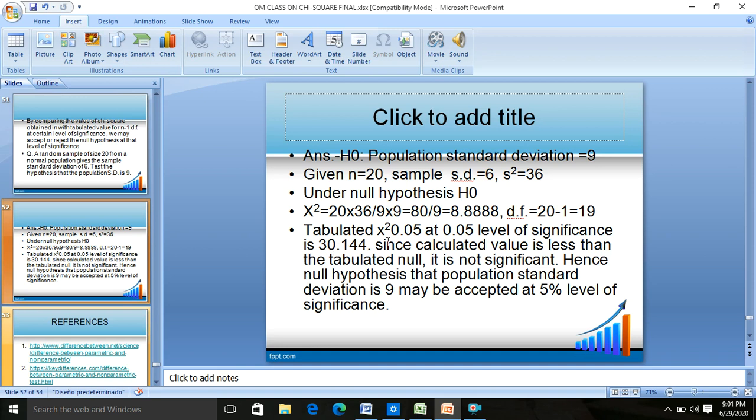You will again consult the chi-square table. We have already dealt with it 2 times. You compare it to see, and because calculated is less than tabulated, it is not significant. Hence, the null hypothesis that the population standard deviation is 9 may be accepted at 5% level of significance.